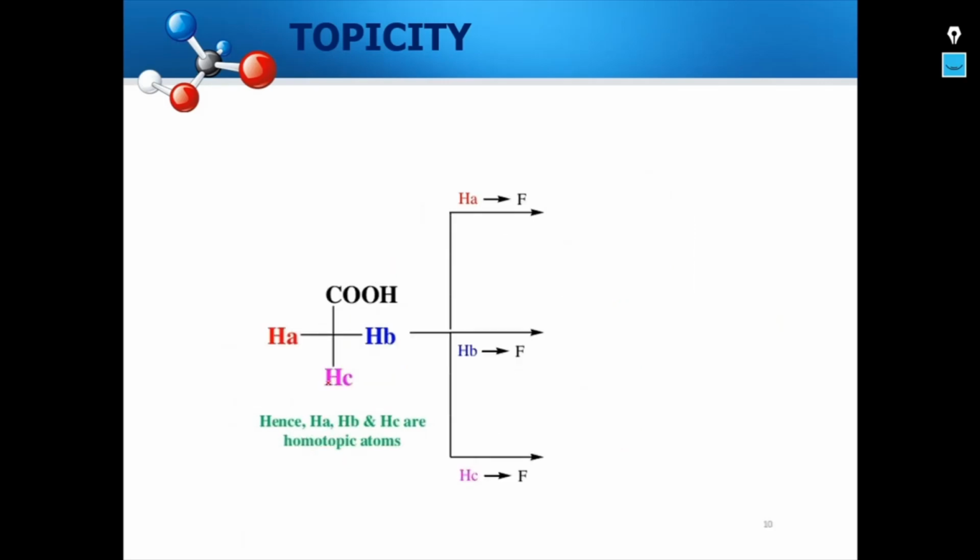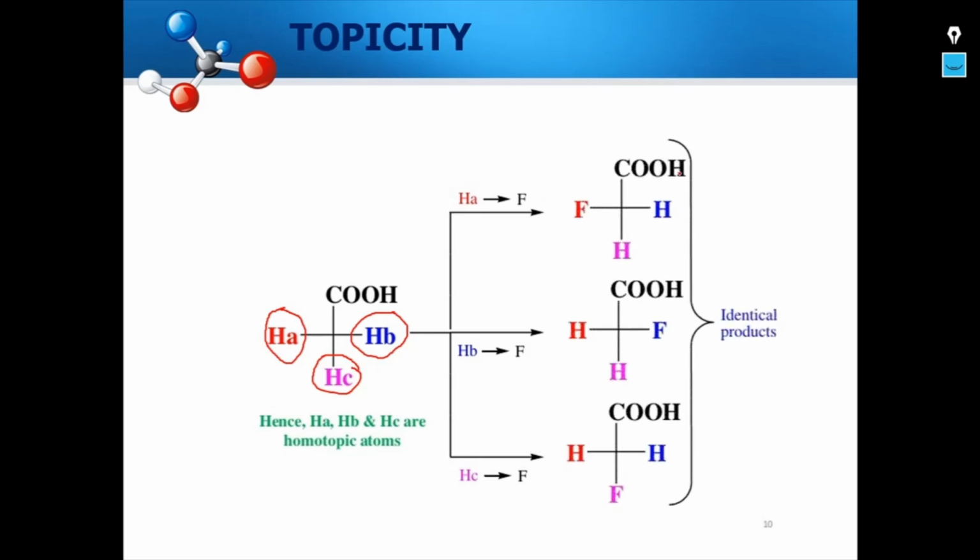Let us take another example where we have three hydrogen atoms, HA, HB and HC, and we are going to replace these three hydrogen atoms with the same fluorine atom, and let us see what happens. We end up with three products, but all these three products are identical. Therefore, all these three atoms are homotopic atoms.